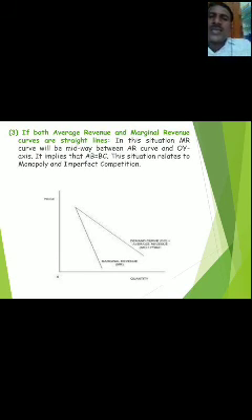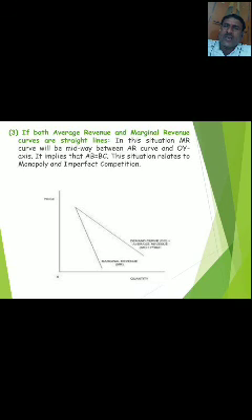Okay, this is the shape of the marginal revenue and average revenue curves in the various markets: perfect competition and imperfect competition. In perfect competition, marginal revenue and average revenue are both equal and constant.